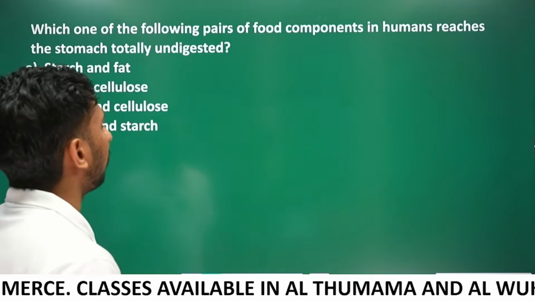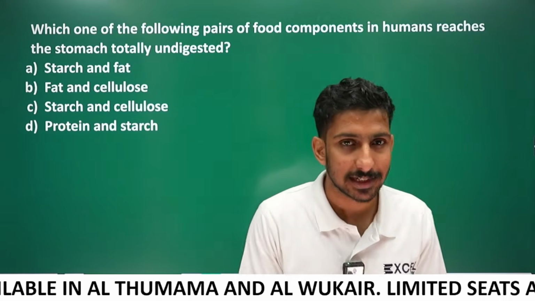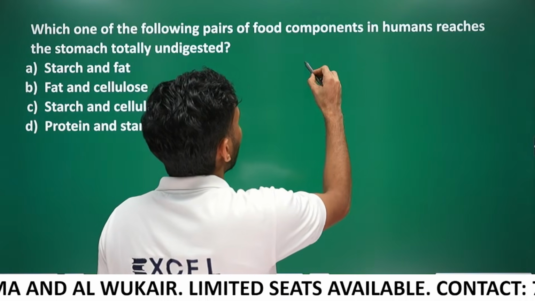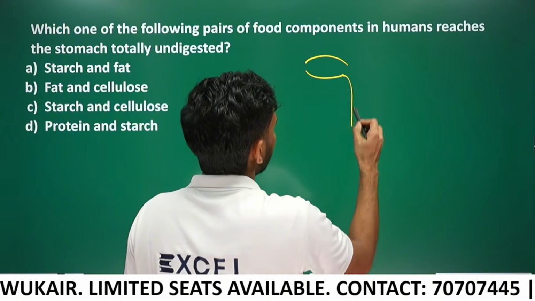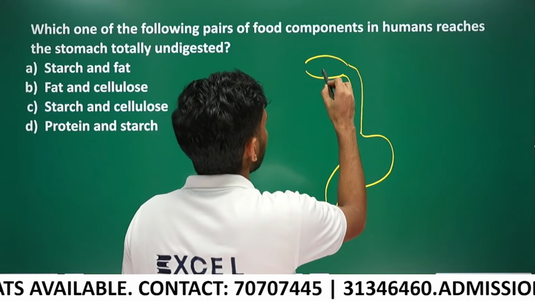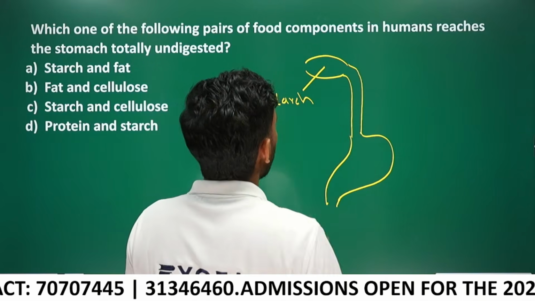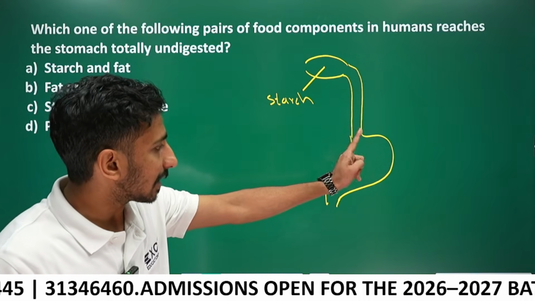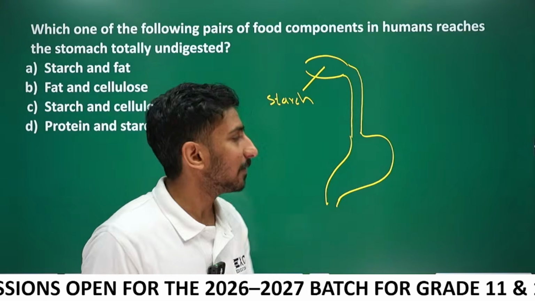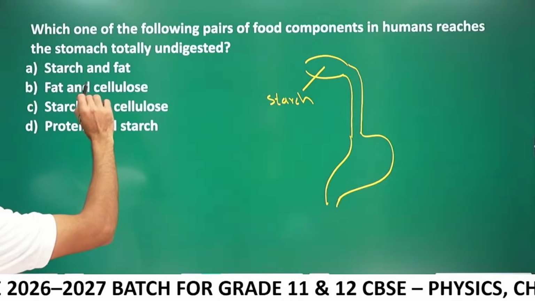Which of the following pairs of food components in human reaches the stomach totally undigested? Okay, which component of food reaches the stomach totally undigested? Before the stomach we have buccal cavity, right? This is buccal cavity, this is esophagus, this is stomach. In the buccal cavity only starch is digested. Everything else reaches the stomach undigested. And protein is digested in the stomach. You know that. Okay, come on.